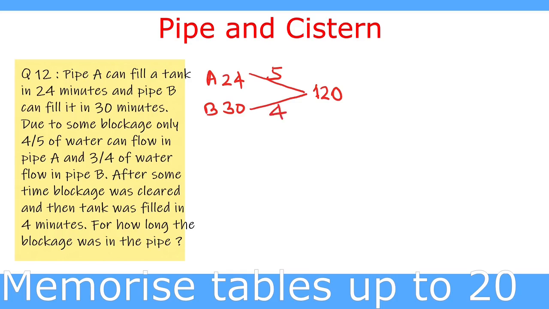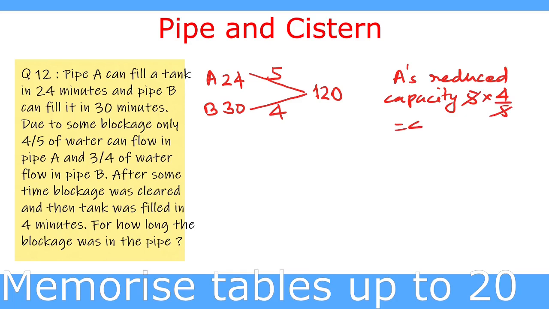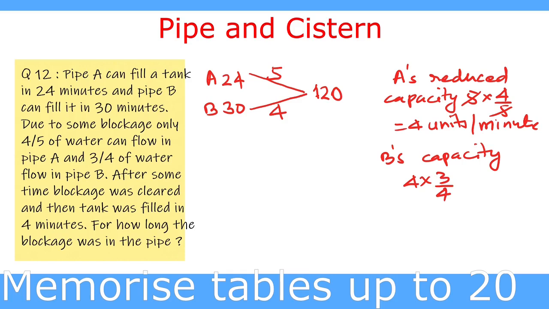Now due to blockage, pipe A fills 4 upon 5 of its capability. So A's reduced capacity is 5 multiplied by 4 upon 5. This is equal to 4 units per minute. And B's capacity is 4 multiplied by 3 upon 4, as due to blockage the pipe flows with 3/4 of its capacity. So 4 cancels 4 one time, and this is equal to 3 units per minute.